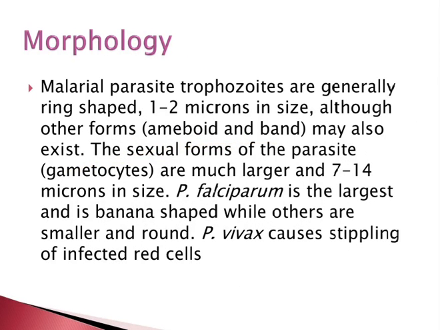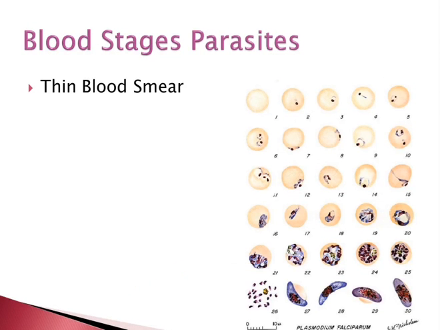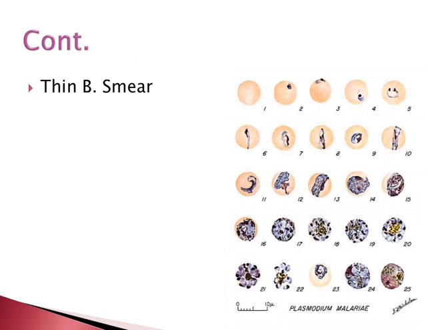Malaria parasite trophozoites are generally ring-shaped, 1 to 2 microns in size, although other forms, amoeboid and band, may also exist. The sexual forms of the parasite, gametocytes, are much larger, 7 to 14 microns in size. The falciparum is the largest and banana-shaped, while others are smaller and round. Vivax causes the stippling of the infected red cells. Thin blood smear, thick blood smear.